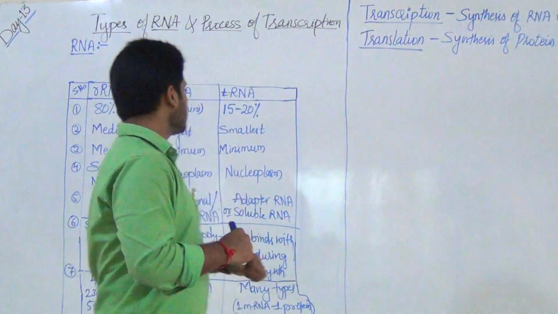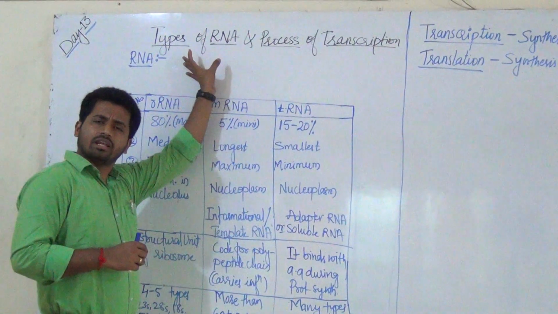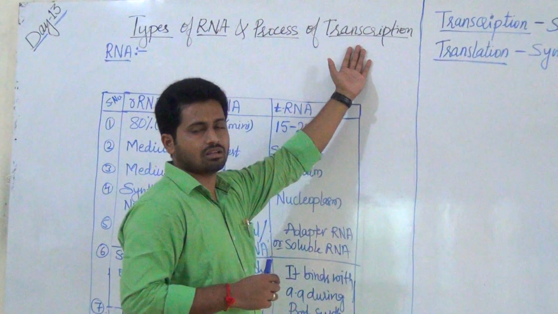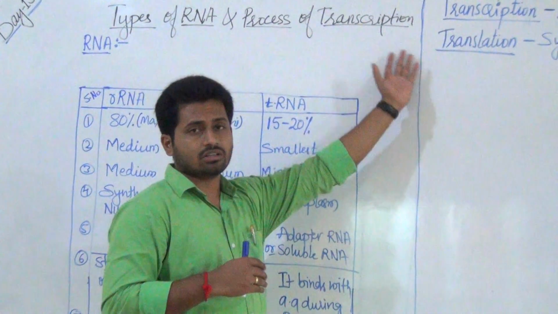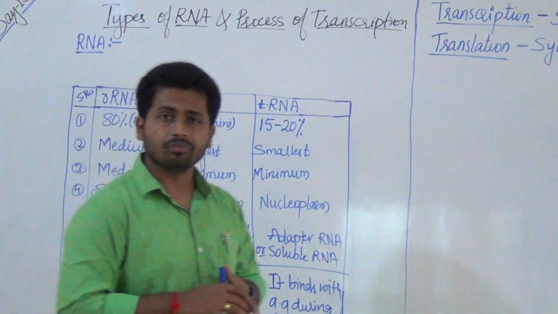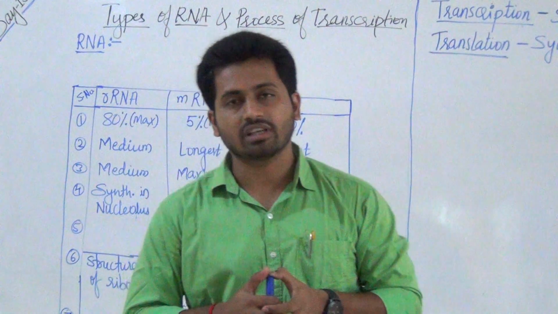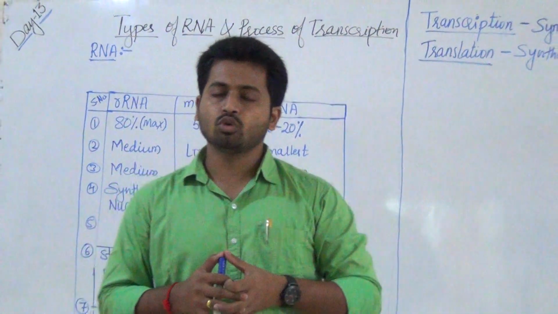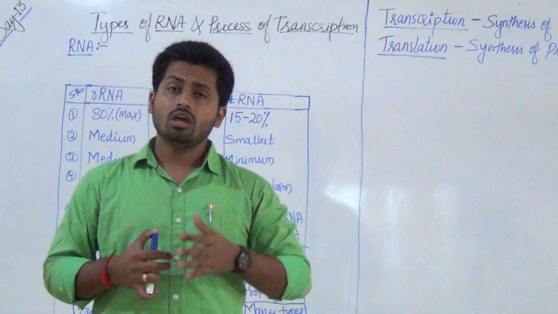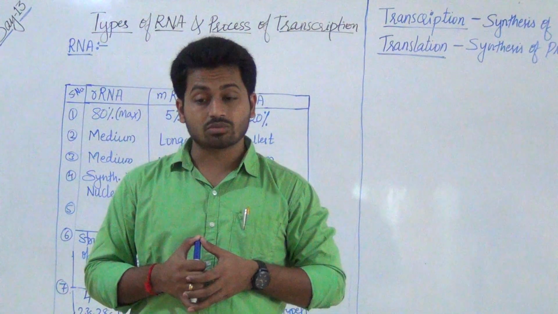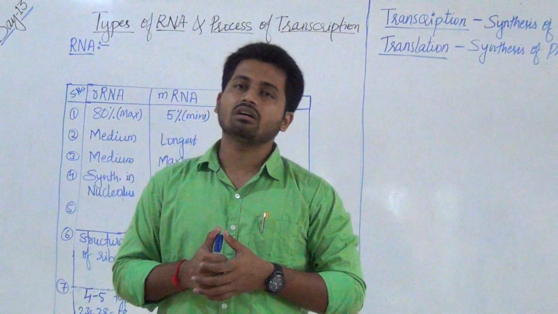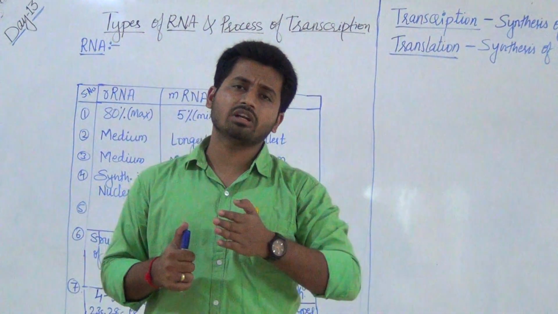So in today's class, the next heading given in your NCERT is types of RNA and process of transcription. We saw this introduction part, we will study it now in detail. Coming to types of RNA, very important. You know already we have two types of nucleic acids, DNA and RNA. Up to now we studied in detail the DNA structure and the process of DNA replication. Today we are studying RNA and its types. RNA is not our genetic material, you know already. It is just a type of nucleic acid, and it is genetic material in viruses only.